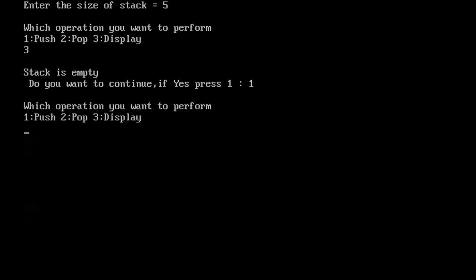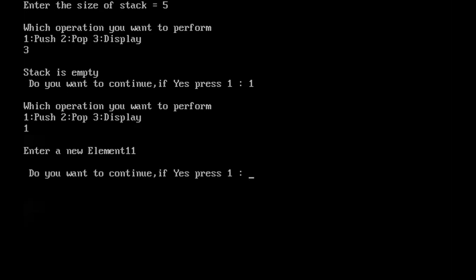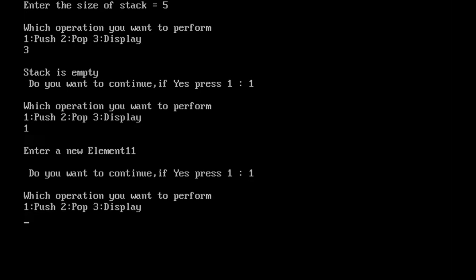Now, which operation you want to perform? 1. So enter the element. So here I have entered 11. Now do you want to continue? Yes. So which operation you want to perform? Push again. So enter the next element 22.